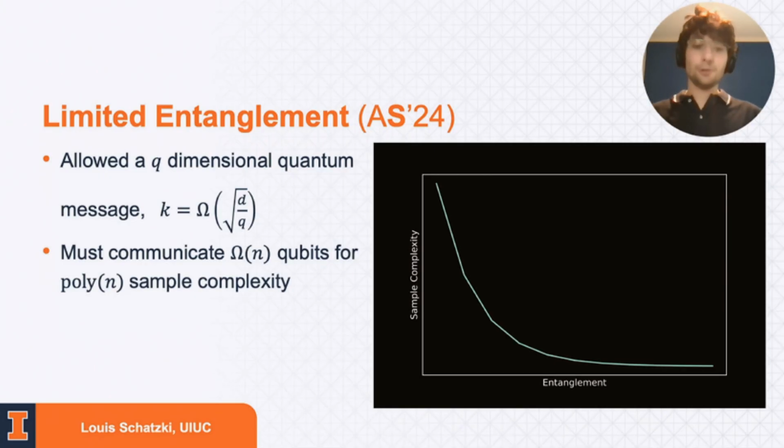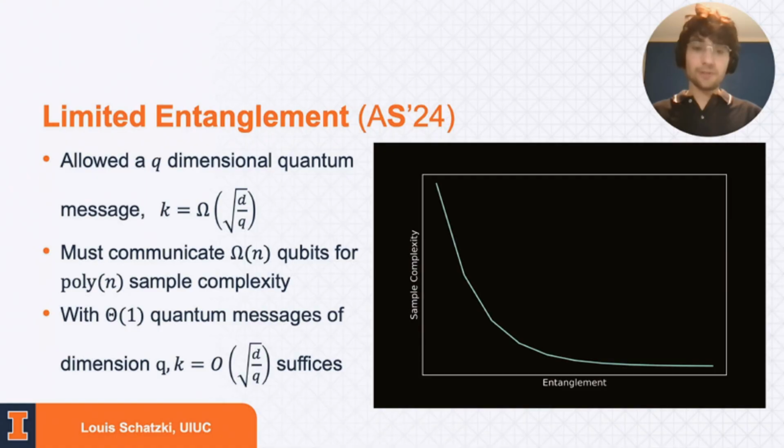And really, if you would like to find some regime where the sample complexity, say, is now polynomial in the number of qubits, then what this says is that you have to actually be able to communicate a linear number of qubits. Really, that you need a lot of entanglement, actually, to get any real advantage. Just small amounts of entanglement don't really provide that much of an advantage in terms of sample complexity.